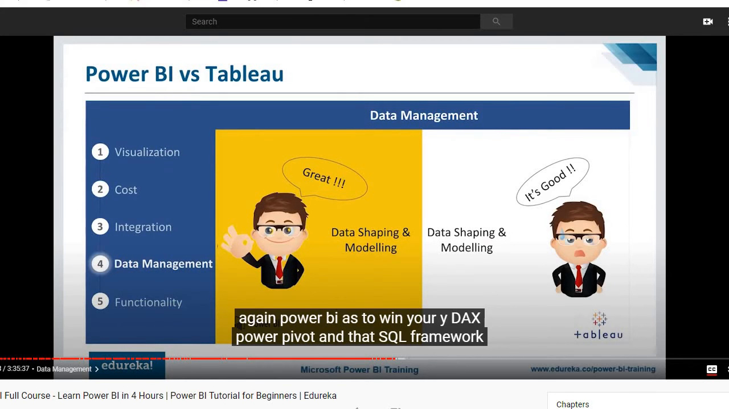Data modeling, again, Power BI has to win. Why? DAX, Power Pivot, and that SQL framework which it has definitely give it an edge when you talk about data modeling. Analytics, again, Power BI. Why? Because Power BI is very fast. Yes, it does not have as clean and curated an approach as Tableau, but overall on data management, if you ask for my vote, any day Power BI.